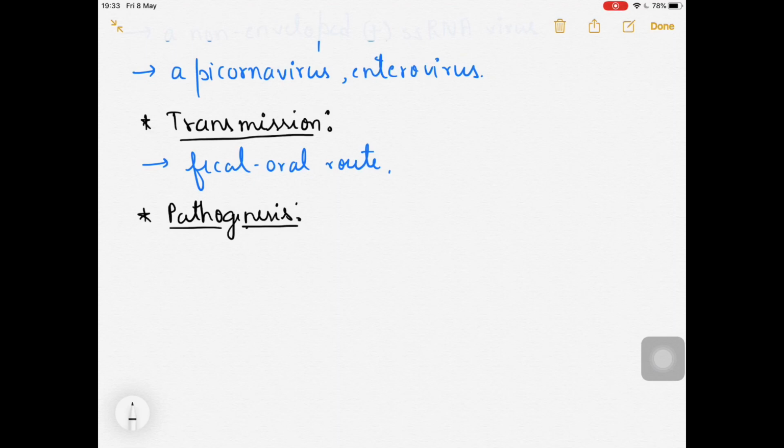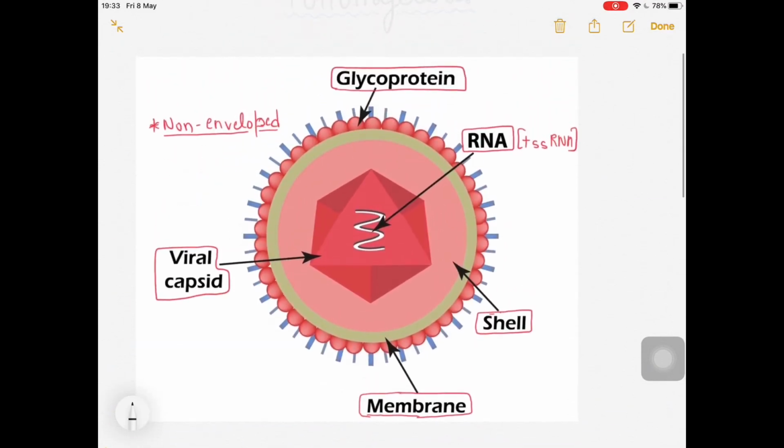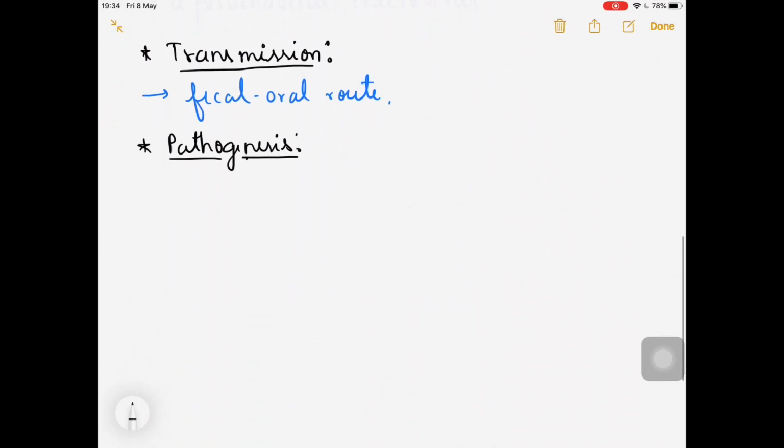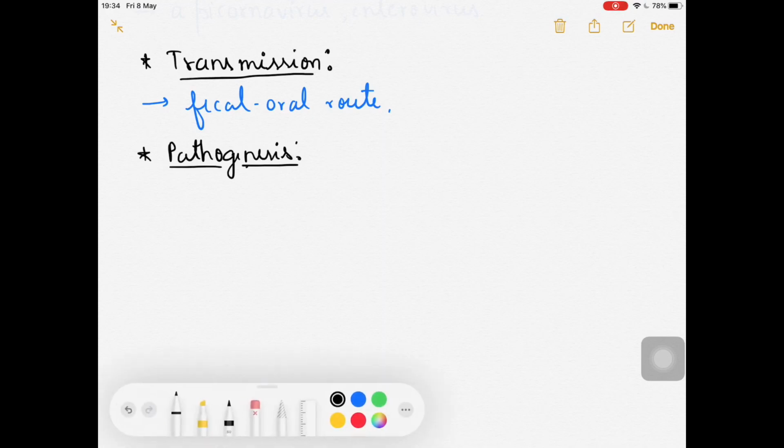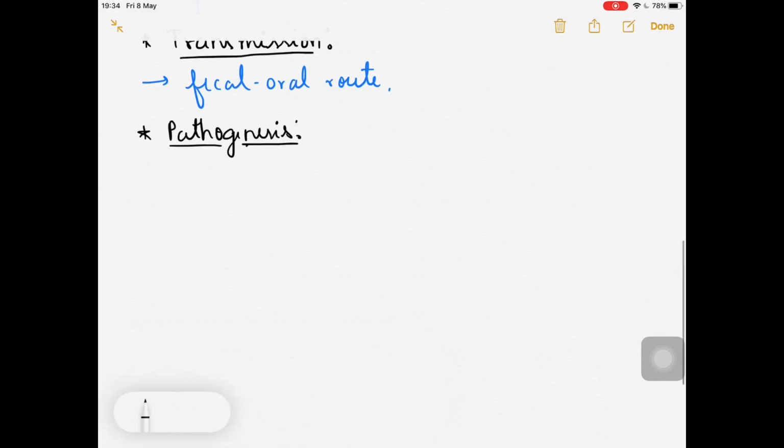As I showed you in the viral structure, it enters our body through the fecal oral route, for example with contaminated food. Once it enters your body, it invades two parts: one is the oropharynx and the other is the mesentery, which is present in your intestine. Let's say I'm talking about the oropharynx; the same thing will happen in the intestines or the mesentery also.